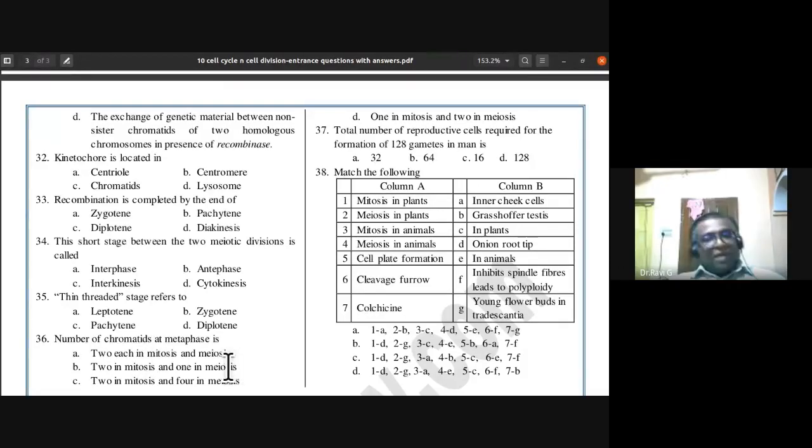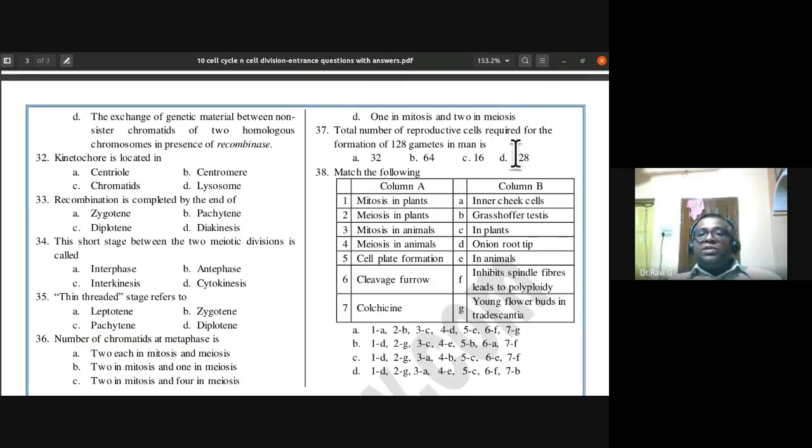Yes, very true. They both have sister chromatids. In both metaphase 1 and metaphase 2 of meiosis, two sister chromatids are there. Only in anaphase 2 do the sister chromatids split, and in anaphase of mitosis, the centromere splits and the sister chromatids separate. So two each in mitosis and meiosis is the answer.